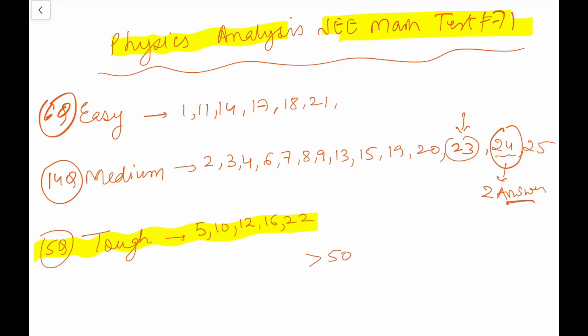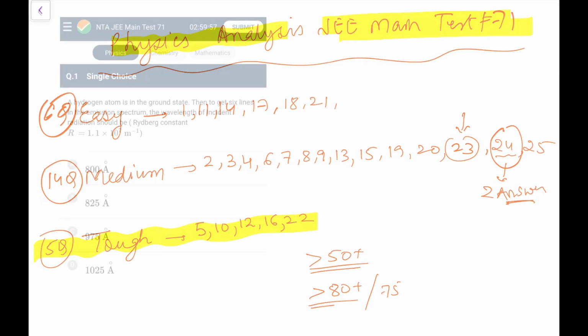What I feel, if you score 50 plus, you are fine enough in physics. If you're planning for the IIT Advanced, then you should get 80 plus even in this paper, or even, let's say I am being lenient this time, 75 will also suffice for you to get a good rank in IIT for this particular paper.